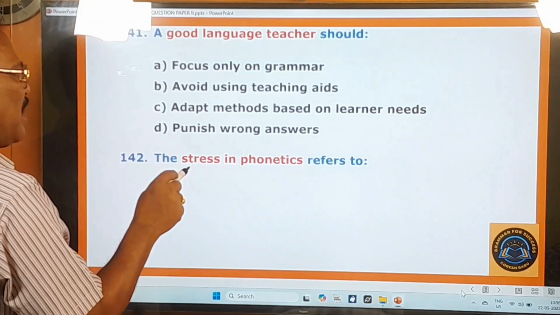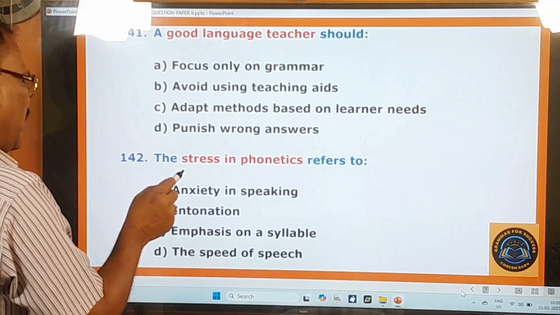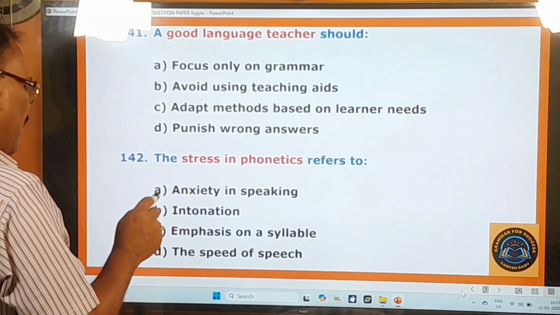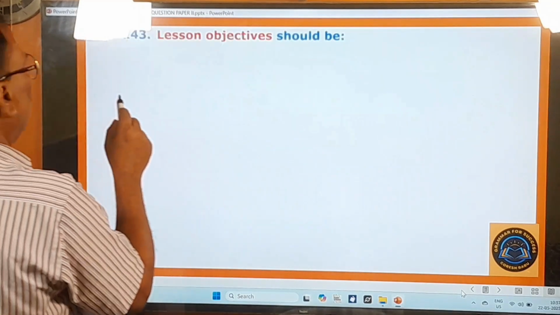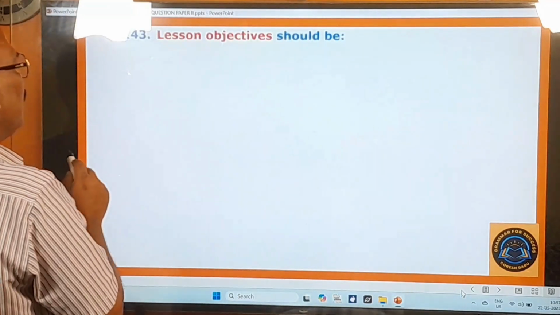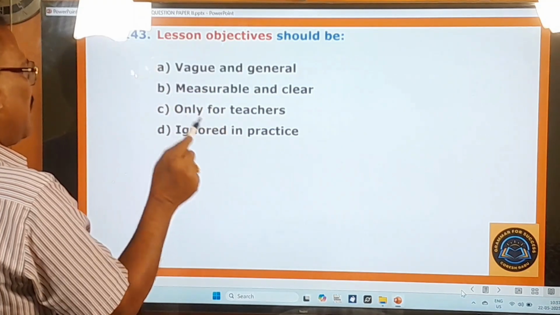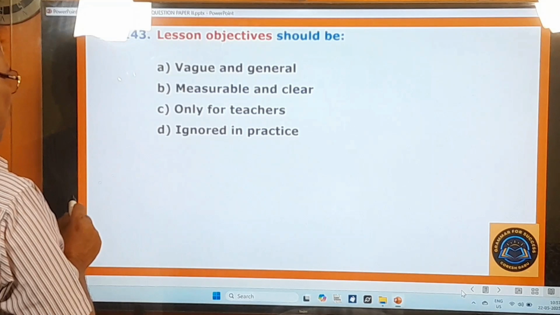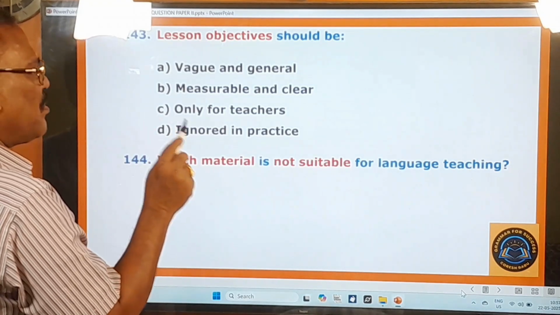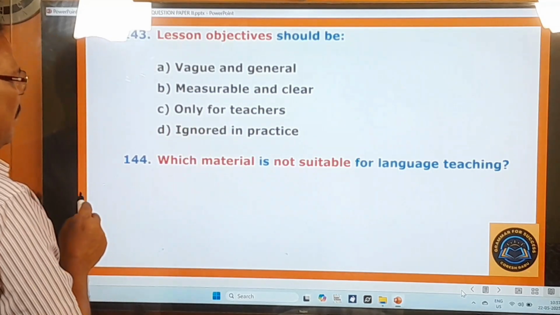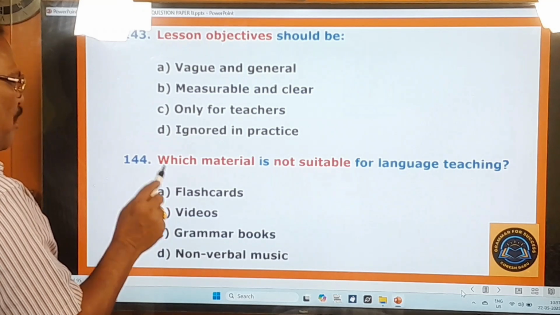The stress in phonetics refers to anxiety in speaking, intonation, emphasis on a syllable, the speed of speech. 143rd question. Lesson objective should be vague and general, measurable and clear, only for teachers, ignored in practice. 144th question. Which material is not suitable for language teaching? Flashcards, videos, grammar books, non-verbal music.